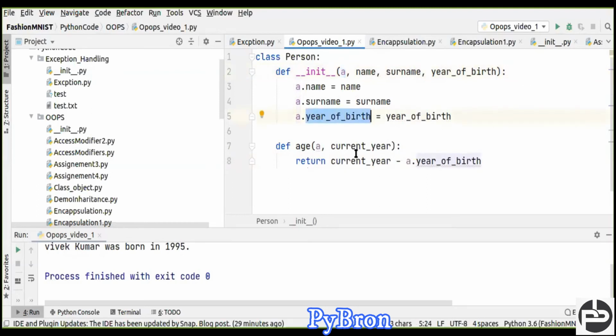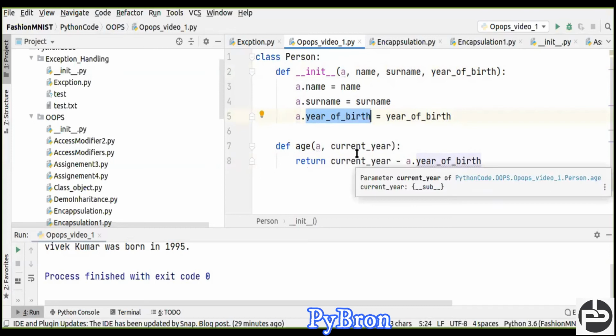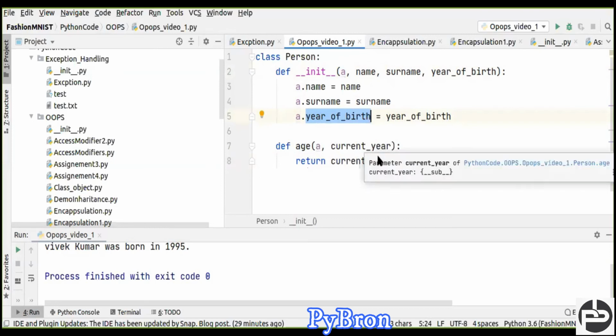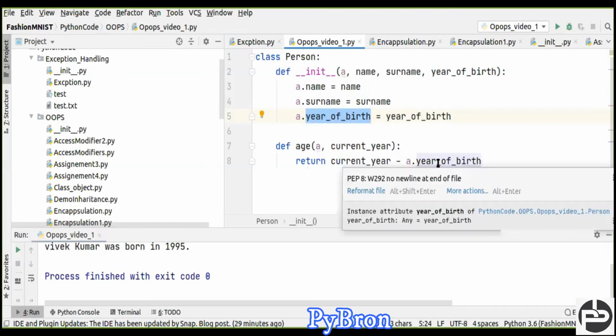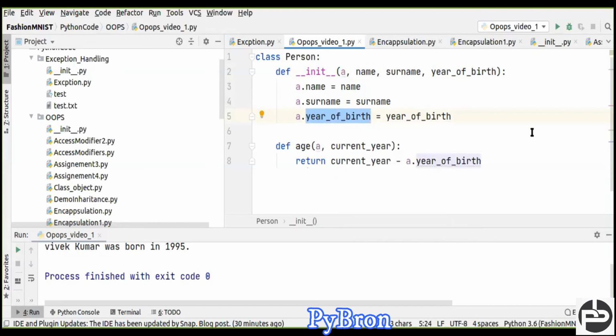Right now, while we are making this video, the year is 2020, right? So we have to subtract from 2020 the year he was born, right? That year we stored inside this year of birth variable. So we have to call it with the help of this pointer. I already told you, pointer means pointing to the current class. So year of birth is a member of the current class, right? So we call that, and now we return it.